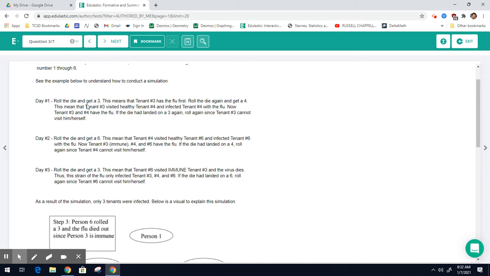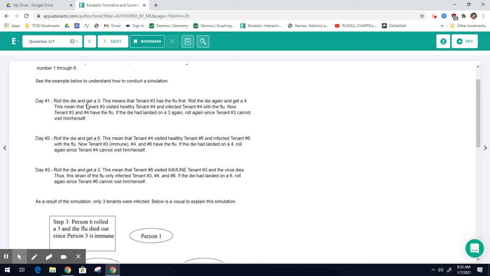Roll the die again, you get a 4. This means that tenant 3 has now visited tenant 4, and tenant 4 now has the flu. Okay? So now 2 people have the flu. All right. Now, if you were to roll a 3, tenant 3 cannot visit him or herself, so you would roll again. Okay? So again, if whatever person just got the flu, they can't get it again.